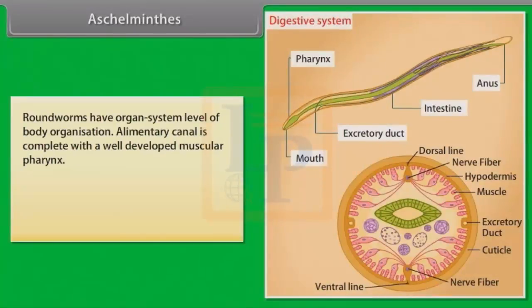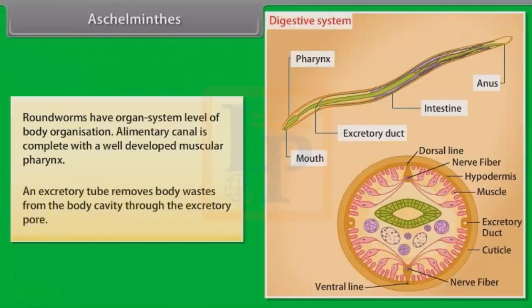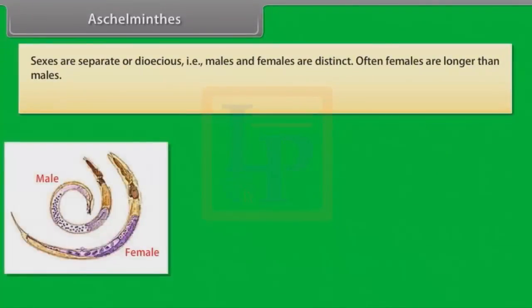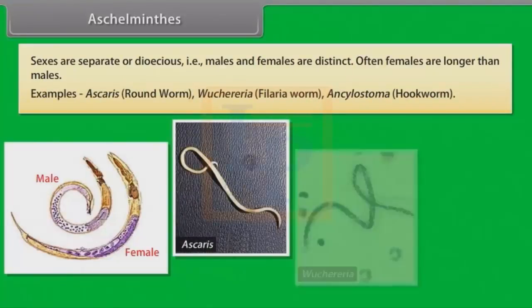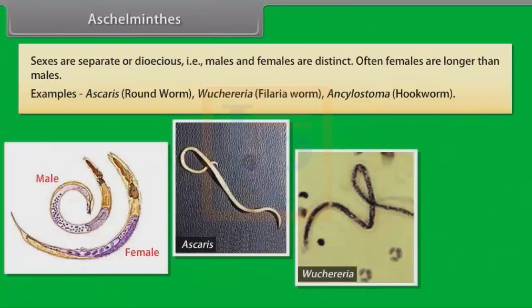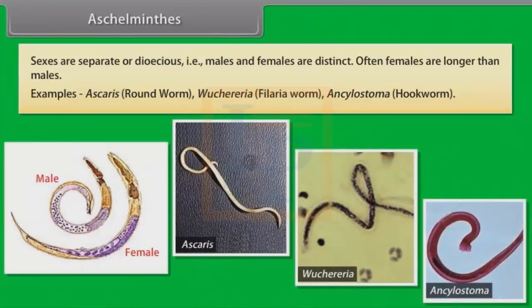Alimentary canal is complete with a well-developed muscular pharynx. An excretory tube removes body waste from the body cavity through the excretory pore. Sexes are separate or dioecious, that is, males and females are distinct. Often females are longer than males. Example: Ascaris, that is roundworm, Wuchereria, that is filaria worm, and Ancylostoma, that is hookworm.